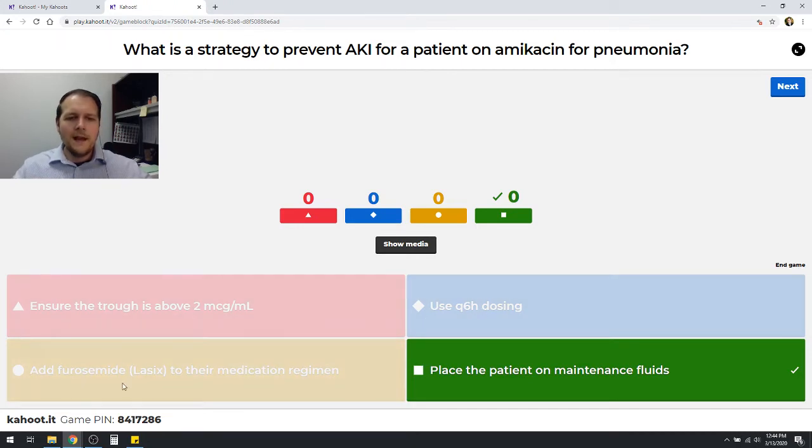And then while you can add Lasix onto a regimen, it'll make them pee, but it's not necessarily going to make sure the kidneys are working any better than that. So generally this is only going to be used if the patients are holding on to too much fluid. You want to get some of that extra fluid off.